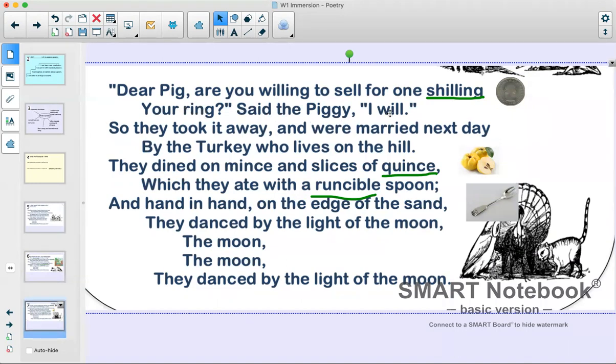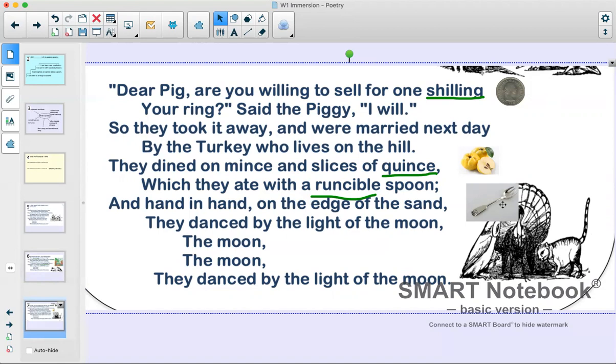So they're asking the pig, "Are you willing to sell just for one shilling your ring?" And the pig says, "I will." "So they took it away and were married next day by the turkey who lives on the hill." So that's right, you did hear that correctly. The turkey is the one who's marrying them. And we know that poems are often very funny, so it shouldn't surprise us that the turkey is the one who's getting them married.